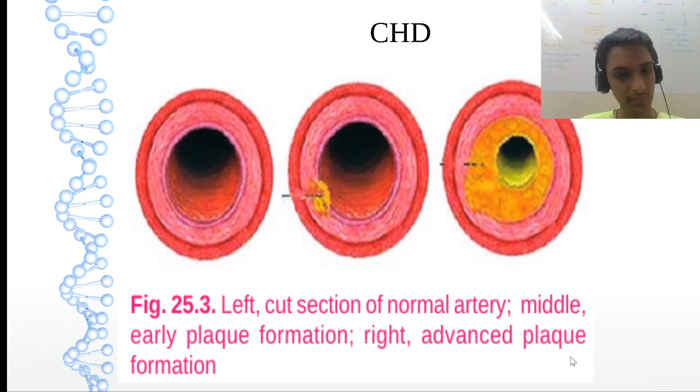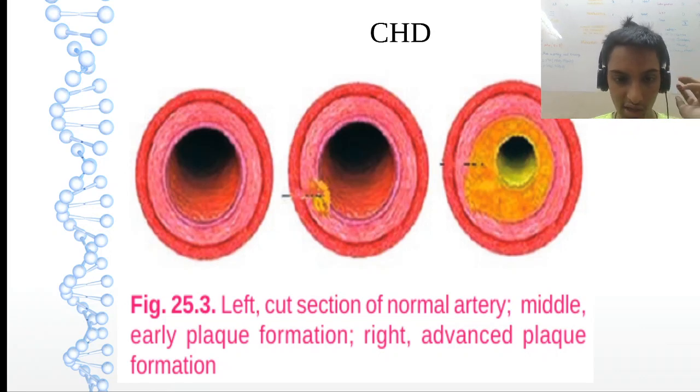Now CHD. So CHD as in coronary heart disease, or it is also called atherosclerosis. So atherosclerosis is the condition of deposition of fatty plaque in the walls of the coronary arteries. Okay. So what will this fatty deposition be? It will be the free fatty acids, triglycerides, etc.